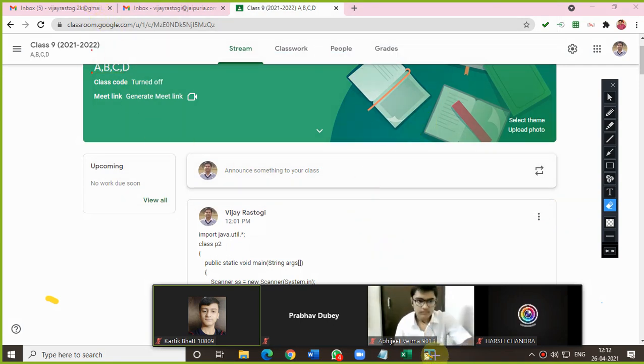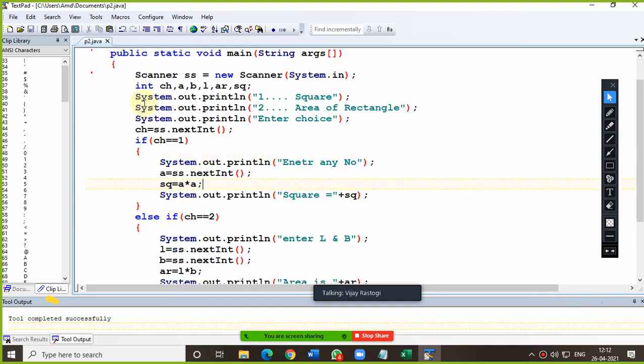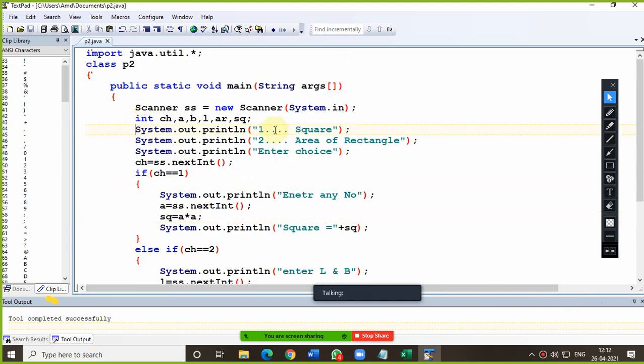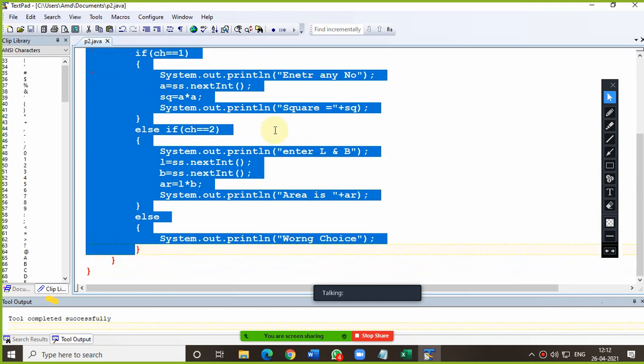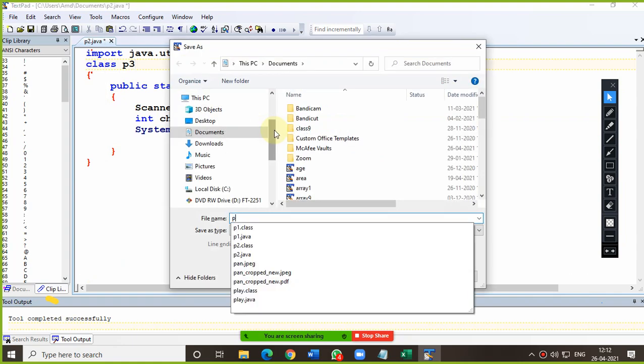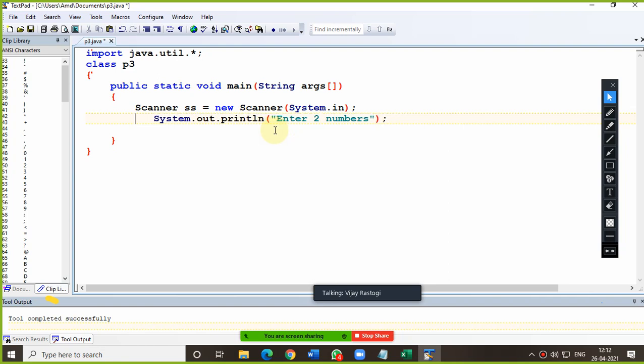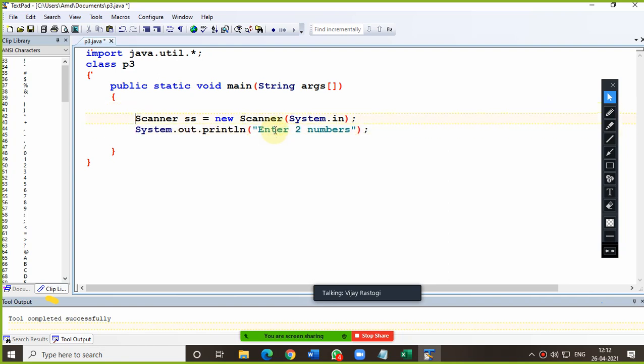Okay, now should I explain this? Yes, sir. Okay, now please look here, everybody. The question is very easy. First of all, we are supposed to enter two numbers, and the variables you can declare here also, or here also. That depends on you.